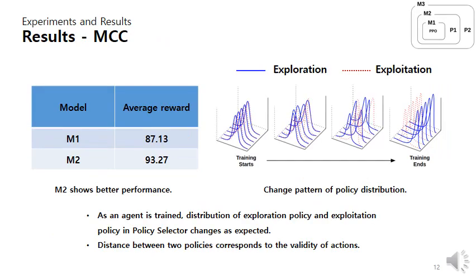This is the result of MCC. We can find that M2 shows better performance, and there is the change pattern of policy distribution on the right. As an agent is trained, the distributions of the exploration policy and exploitation policy in the policy selector change or diverge as expected. The distance between the two policies corresponds to the validity of actions.